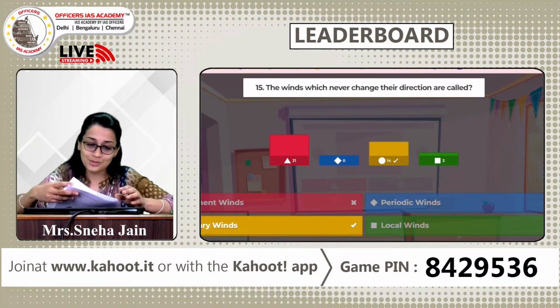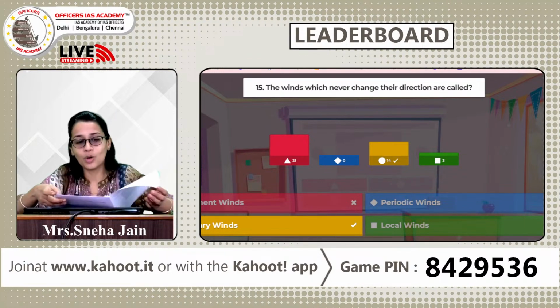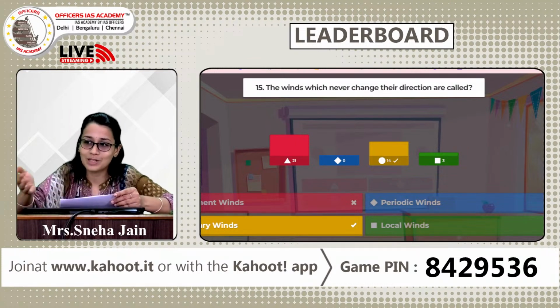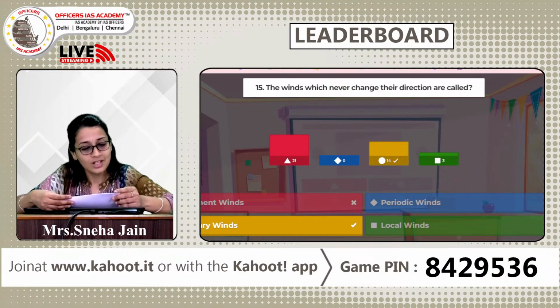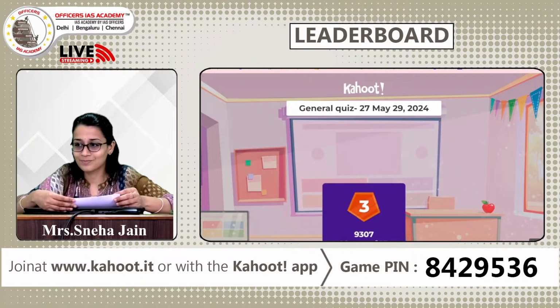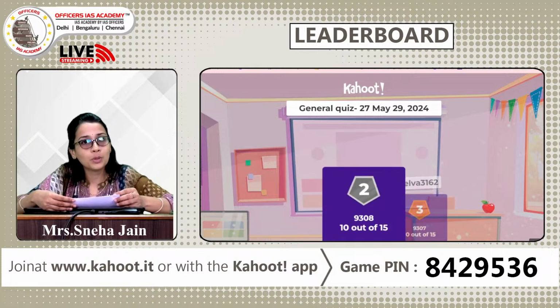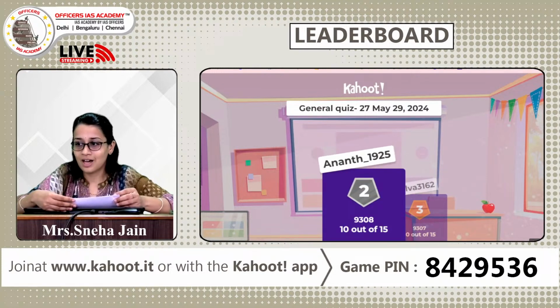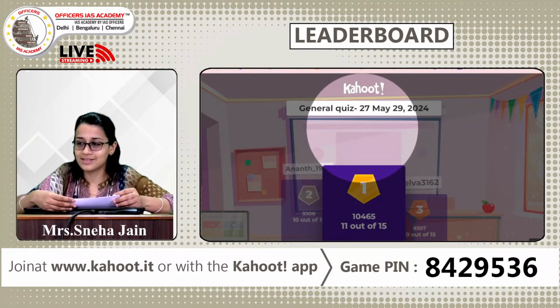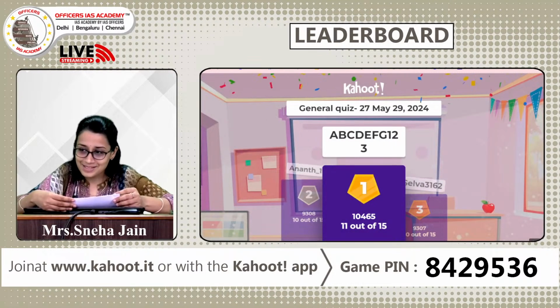So what do you want to do now? Look at the leaderboard, or do we hold on to you? Okay, let's not waste any of our times. We will quickly look at the leaderboard and see who is the leader of today's general quiz of Officers IAS Academy. So at number 3, we have Selva. Beautifully played, Selva. At number 2 is Anant, and at number 1 is A, B, C, D, E, F.